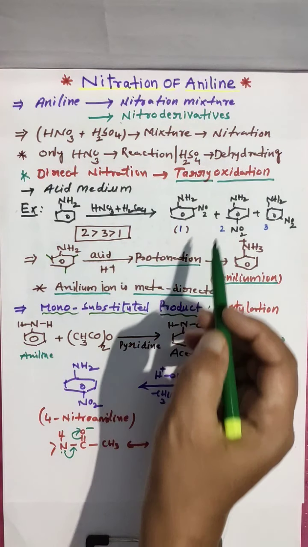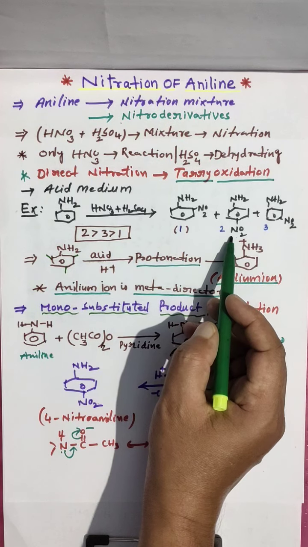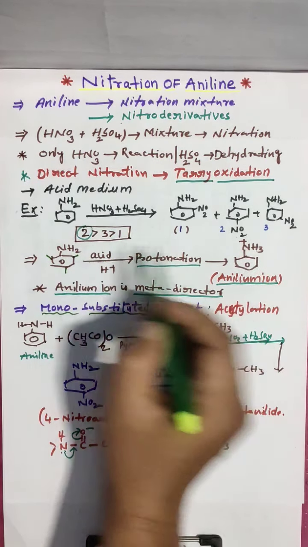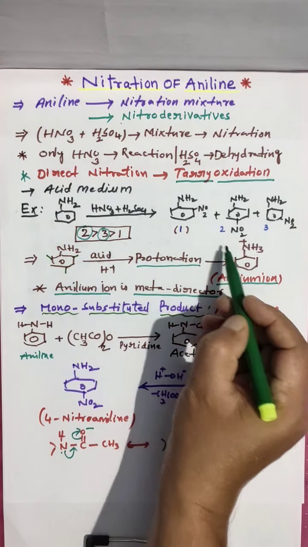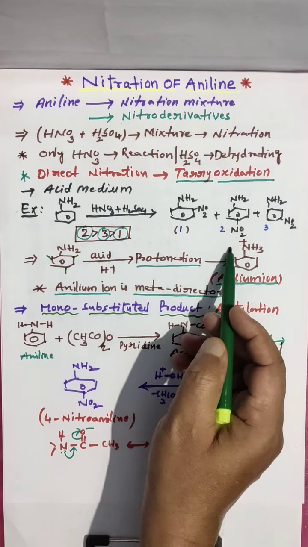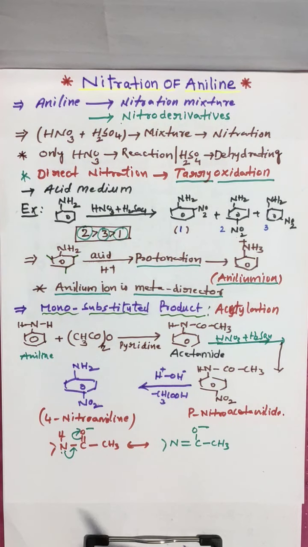And here, which product is yielded more? Para yields more, next meta, and least ortho. That is nitration of aromatic amines.